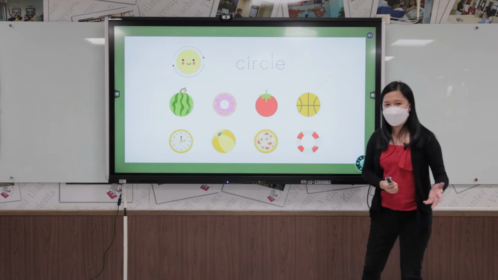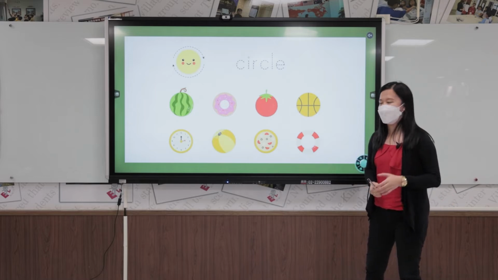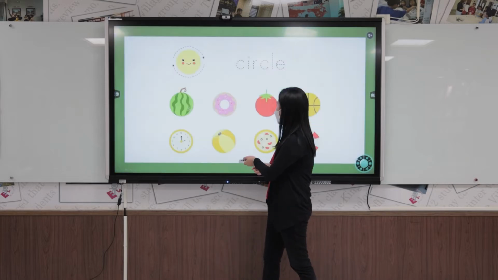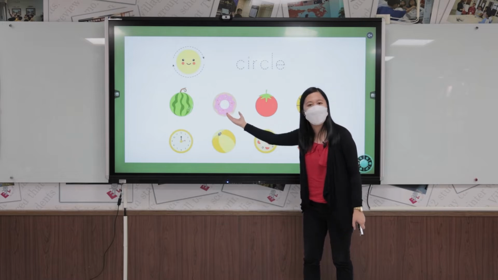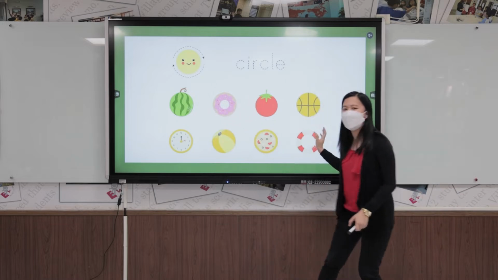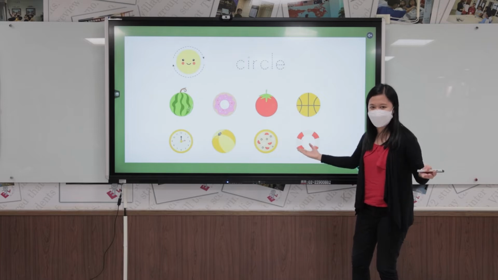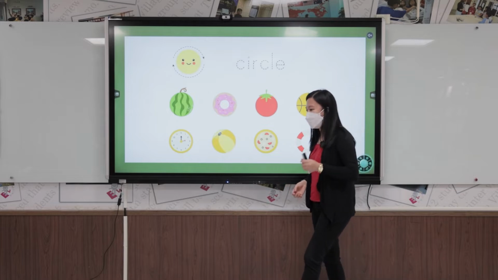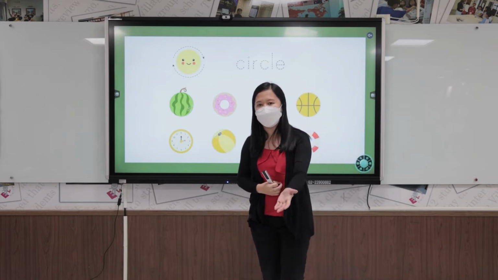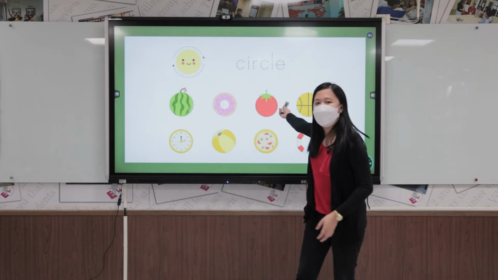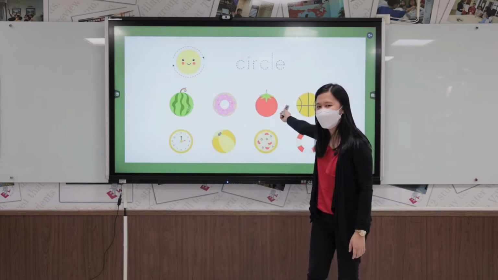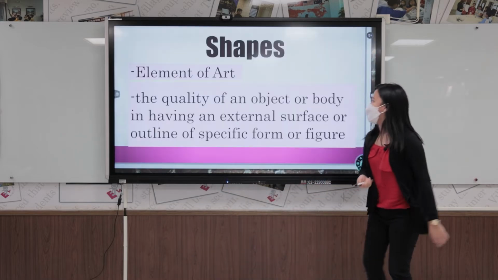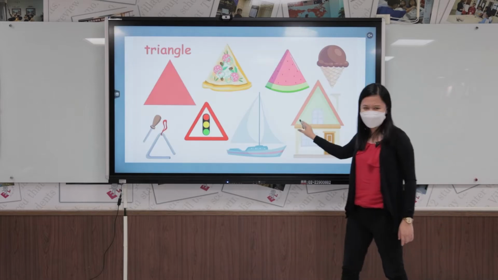There are lots of things which have a circle shape, just like this fruit, a watermelon. Next, a donut is also circular in form, and a lot more things. Even the clock. Can you think of other things you can find at your home with a circle shape? Can you look for one? All right, good job.